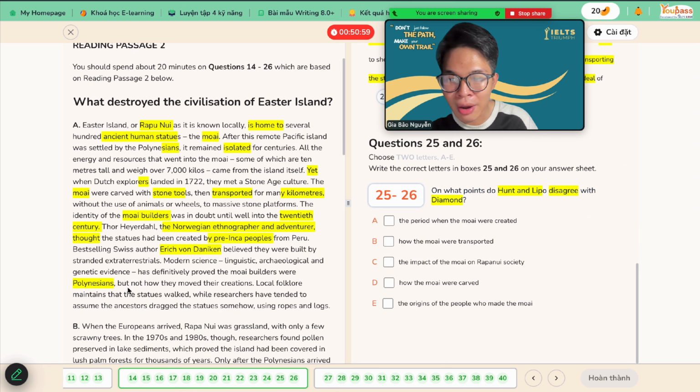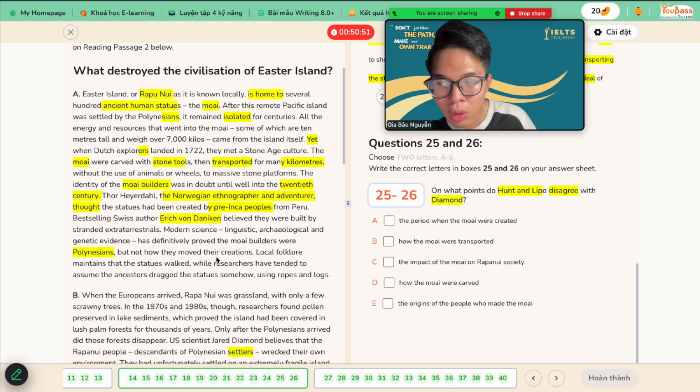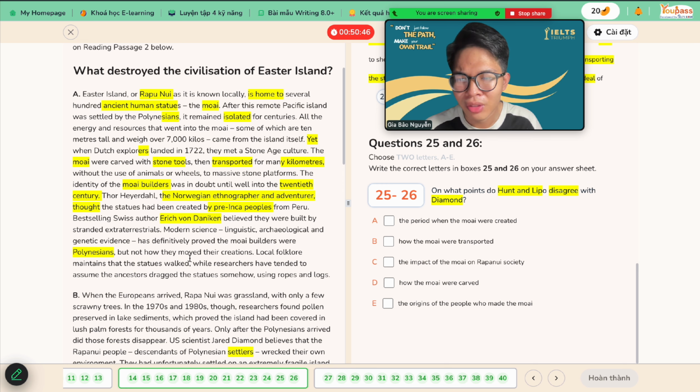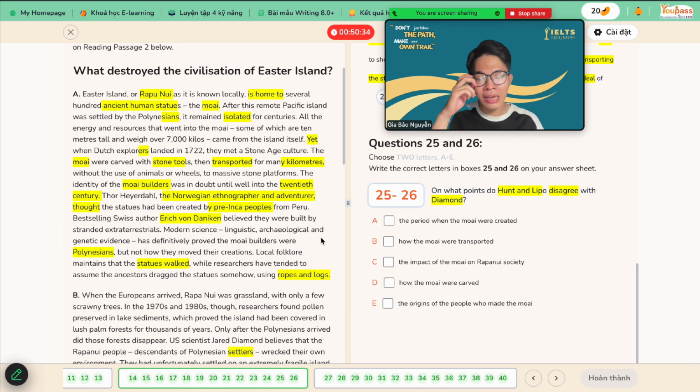But not how they moved the creations, not how they transported the statues, right? Local folklore maintains that the statues walked. Oh, what the hell? The statues walk, okay? While researchers have tended to assume the ancestors dragged the statues somehow using ropes and logs. They relied on ropes and logs to transport the statues somewhere.